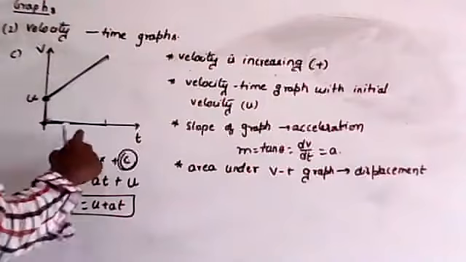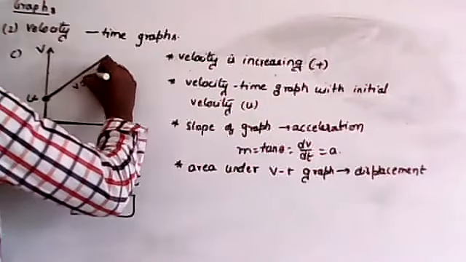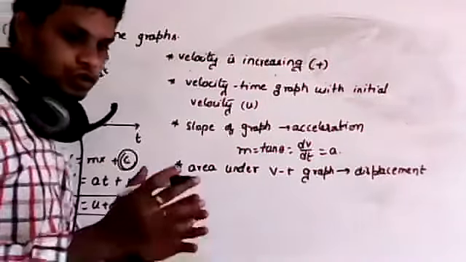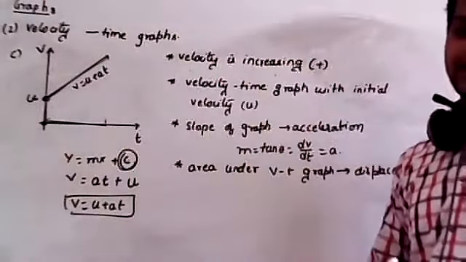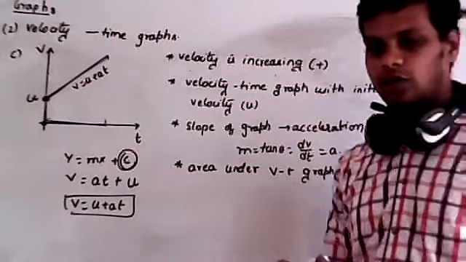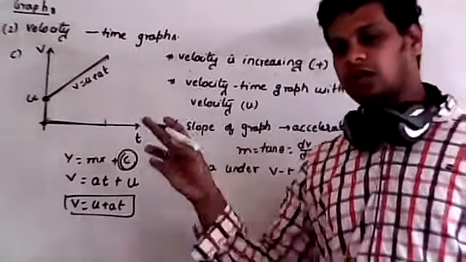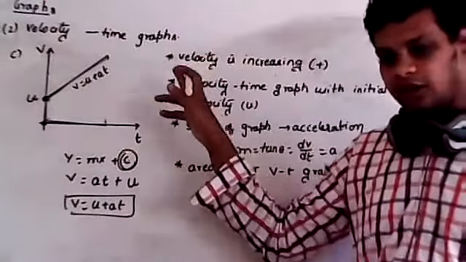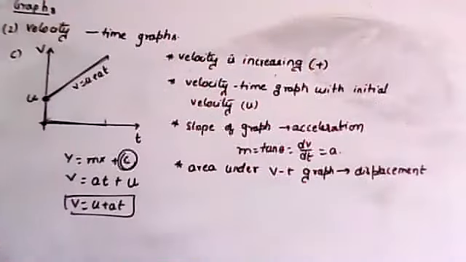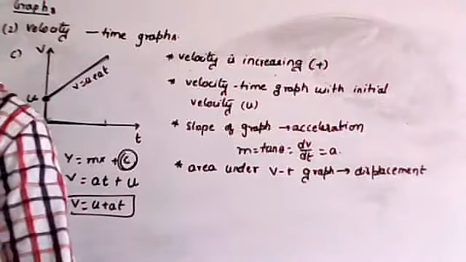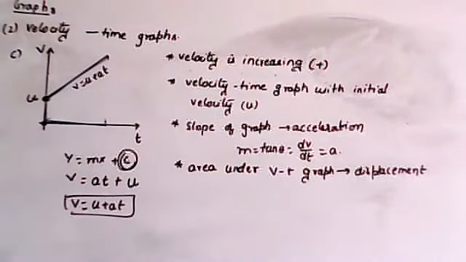So if the graph is given like this, then you have to choose a geometry so that one rectangle and one triangle will form here. Like that you have to choose the graphs, or the geometrical shapes. Are you clear? The next graph I'm going to draw is, shall I erase this one?